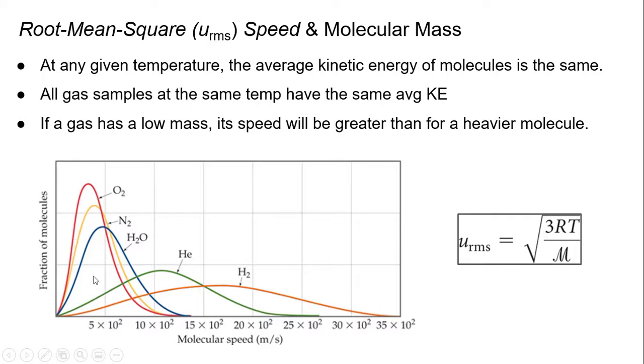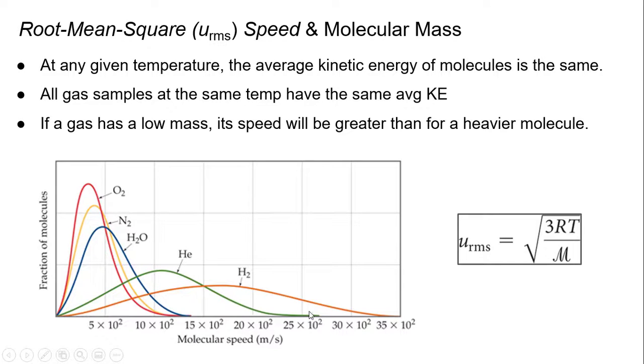If we take a look here, you can see, again, there's molecules, and this is speed. What you see is that oxygen is over here, and hydrogen is over here, and helium's here. This has to do with the mass of these gases. The heavier gases will not have the same speed as the gases that are lighter in mass, which is helium and hydrogen.